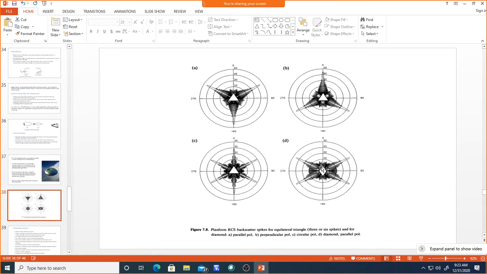So now you can see here the diamond shaped plate, whatever target you take. If it is incident with the parallel polarization, then this is the specular return. You can see at 0 degree we have minimum RCS. You can measure different kinds of targets, use different kinds of shapes, and estimate the RCS.